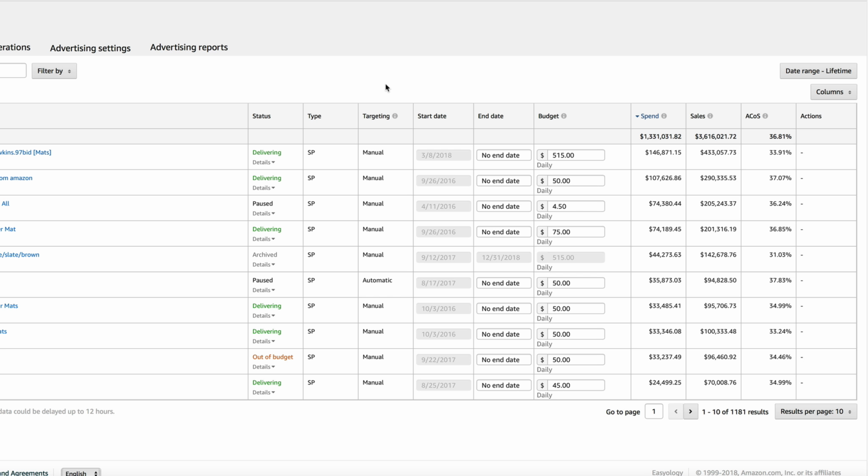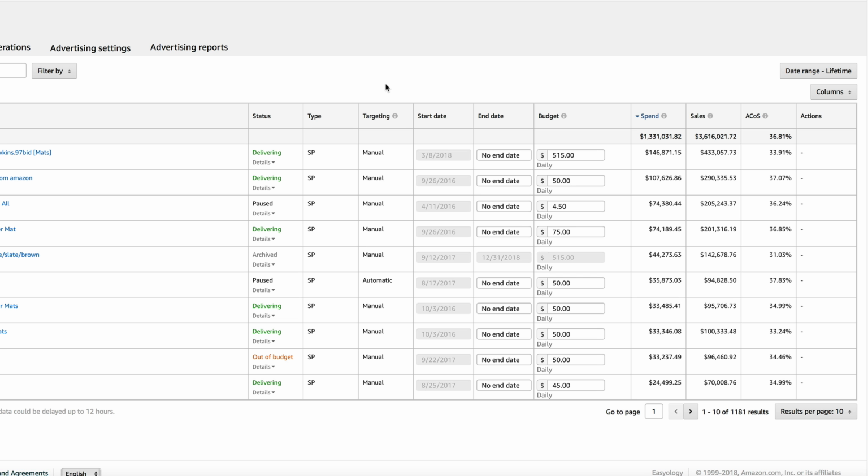Now, there's people that may desire to go even above a 30% ACOS, like let's say 40 or 50%, which means they would technically be losing money on every sale. However, maybe it's a product that's a consumable. People are going to come back every single month and purchase it, so you can spend more money to acquire that customer. Or maybe you have a really nifty coupon that comes in an insert, and a lot of people who purchase the first product purchase another product. So it could be worth spending a little bit more in terms of your ACOS.